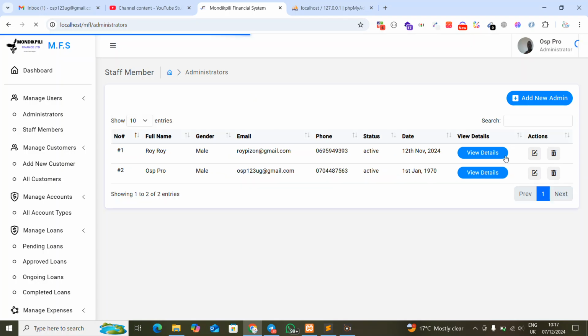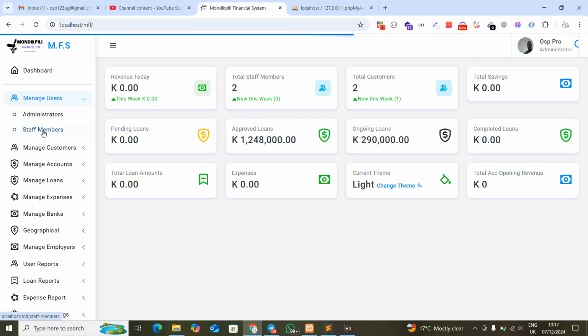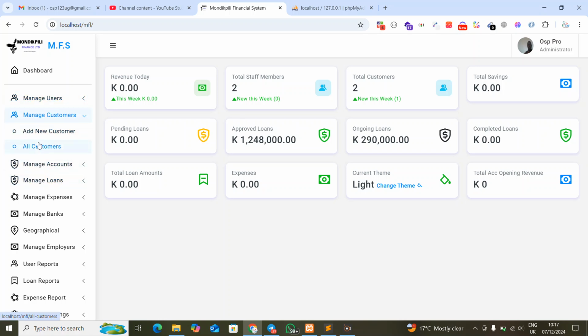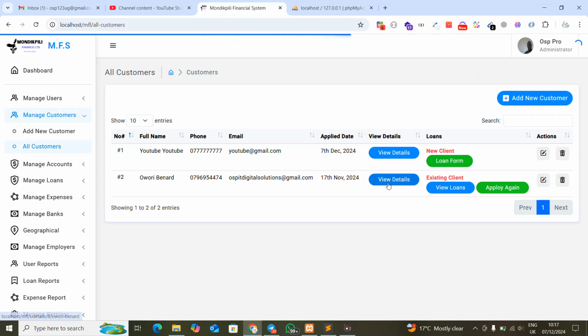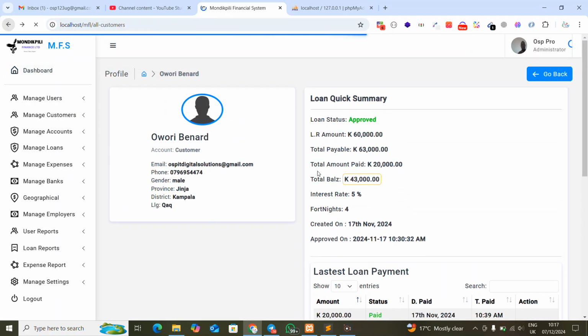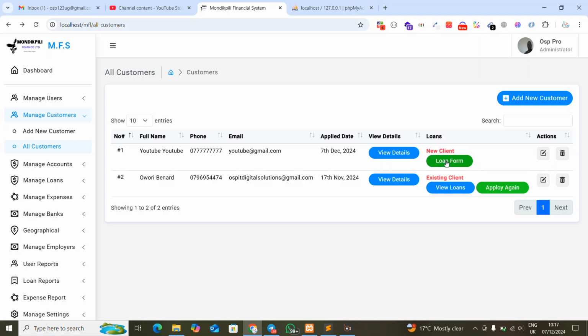When you go back down here, for our customers, you should see the customers we have. When you click here, you can see our customers. When you click on view loans, the view loan for that particular customer, the one I'm talking about, which is this one here, is here. You don't have any loan yet for that customer, as it's a new client.